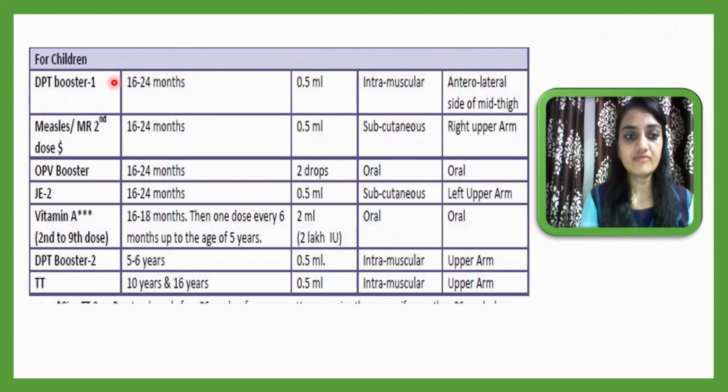Now let us see what is given for children above 12 months. Here you can see DPT, that is diphtheria, pertussis and tetanus, also called the triple vaccine. It is given at 16 to 24 months. Then measles at 16 to 24 months, OPV booster, JE2, vitamin A, and DPT booster 1 is given here, and DPT booster 2 is given at 5 to 6 years. Then TT, the tetanus vaccine, at 10 years and 16 years. This schedule must be followed by any doctor for the better health of children.